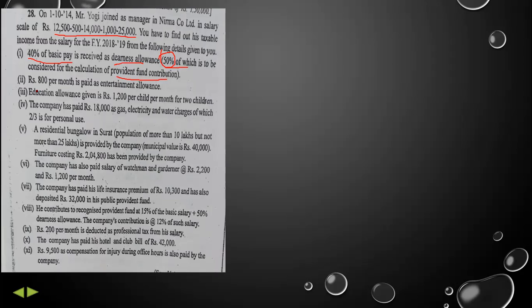Then we have the information that rupees 800 per month is paid as entertainment allowance. So we have to multiply 800 into 12. Education allowance is given rupees 1200 per child per month for 2 children. Means we have to multiply 1200 into 12 and into 2. Why? Because this amount is per child, and there are 2 children, so we have to multiply it by 2.